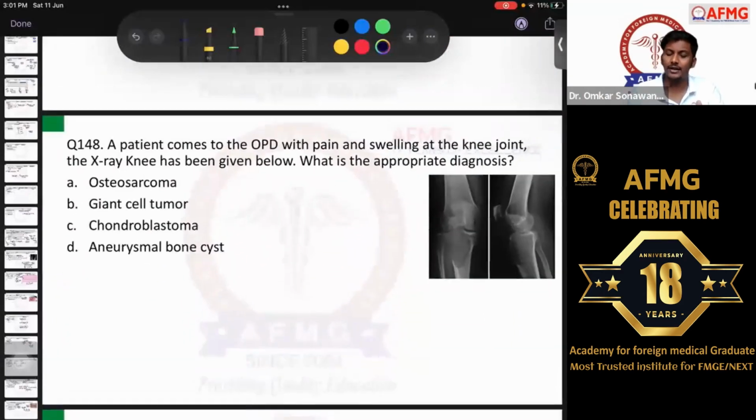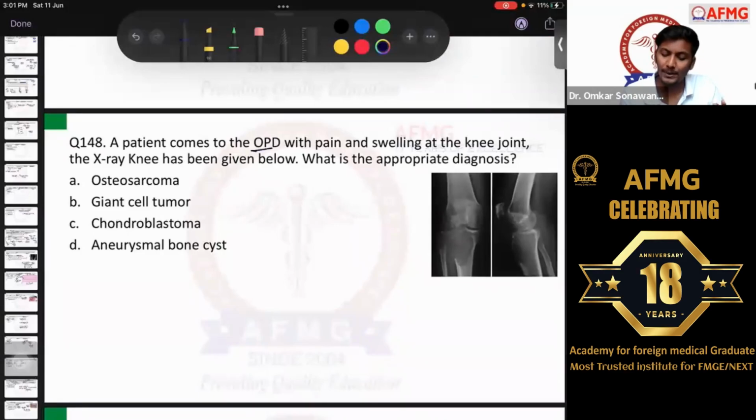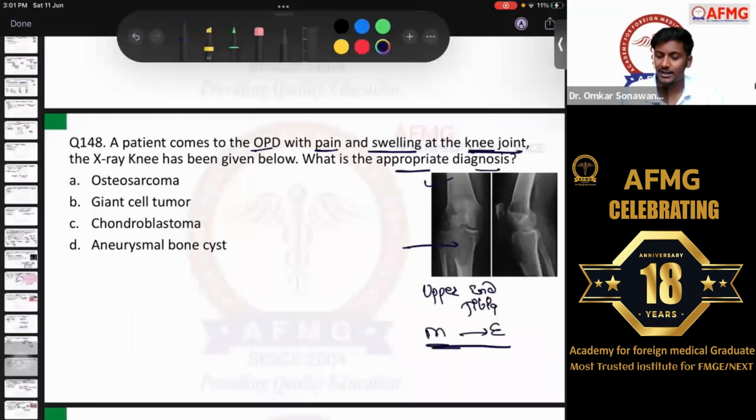Moving further, question number 148. A classical question, again. A patient comes to the OPD with pain and swelling at the knee joint. Okay? So at the knee joint, the patient is having pain and swelling. The X-ray knee has been given below. What is the appropriate diagnosis? So the X-ray knee usually shows that at the upper end of tibia, starting from the metaphysis till the joint, or till the epiphysis, we can see a lytic region, or it is actually known as the soap bubble appearance.